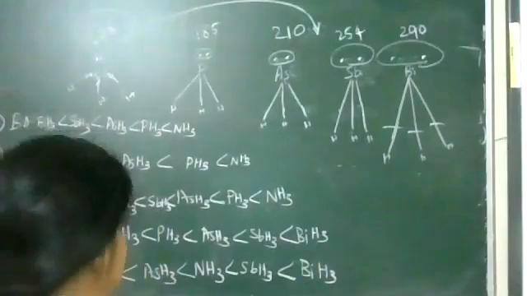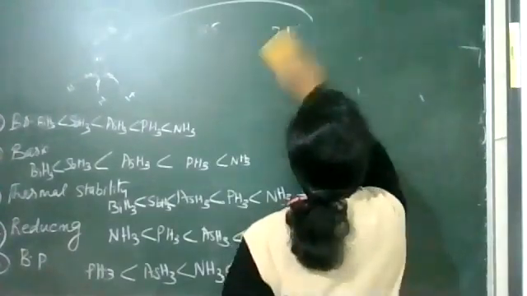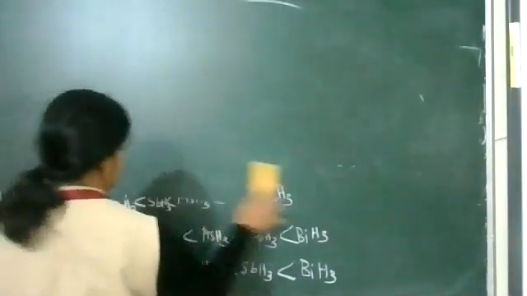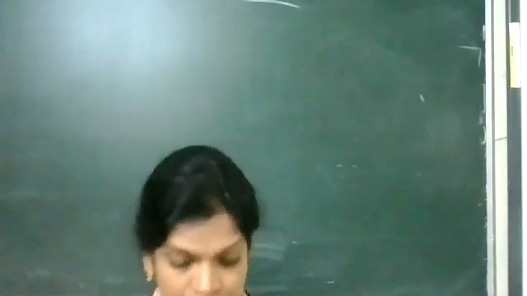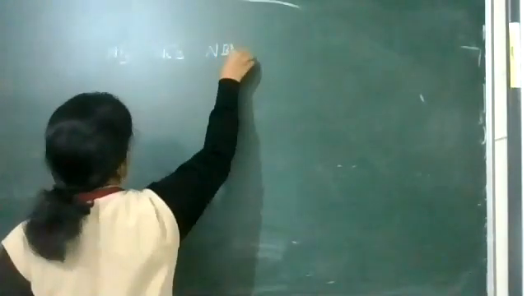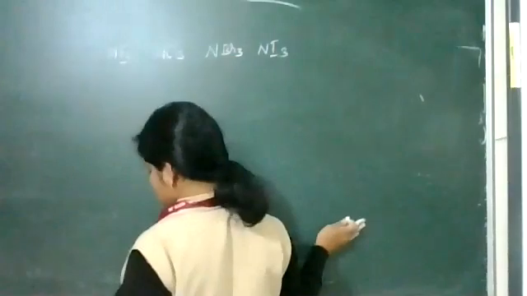Formation of trihalides: NF3, NCl3, NBr3, NI3.